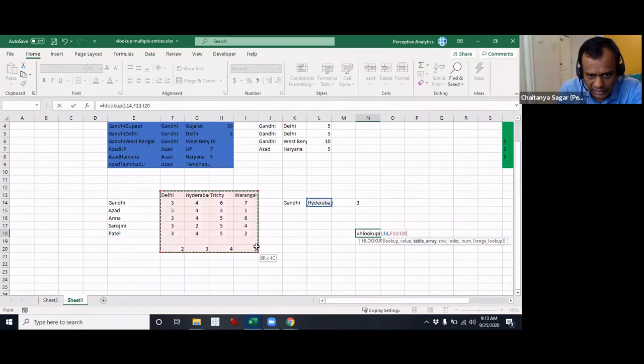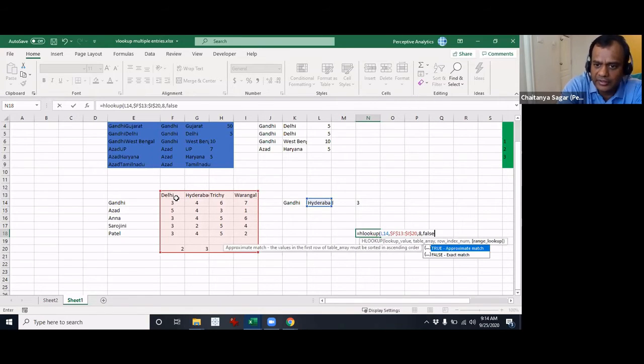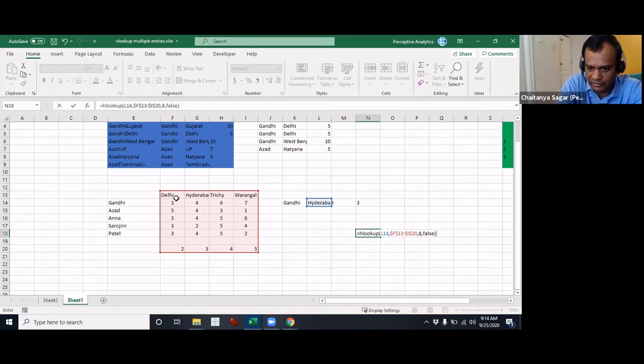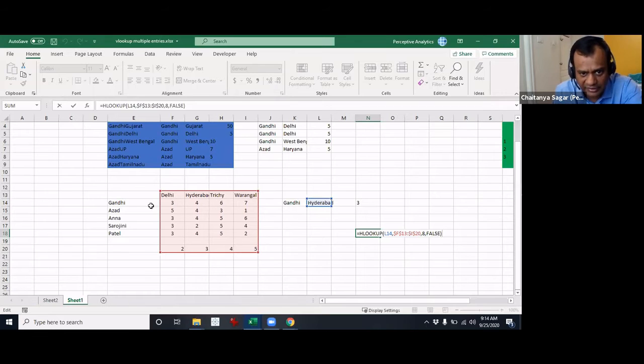I hit F4 here, and comma, 1, 2, 3, 4, 5, 6, 7, 8. You have to count the first row also. Is it 7 or 8? I thought it is 8. 1, 2, 3, 4, 5, 6, 7, 8. Yes, it's 8. And FALSE, which is regular, just like VLOOKUP. Hit enter and you will get 3. What's happening is that for Hyderabad, it looked up this one and accordingly gave this number.